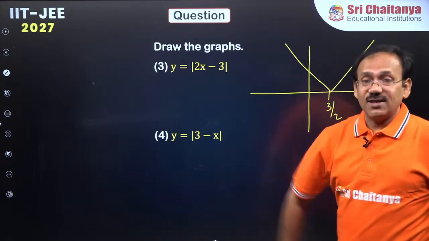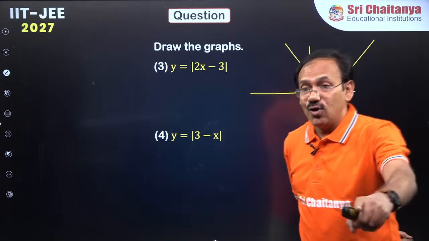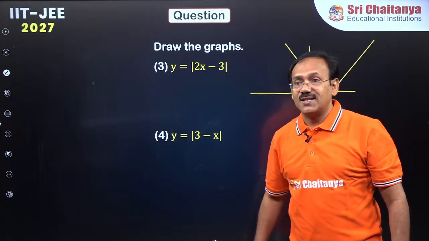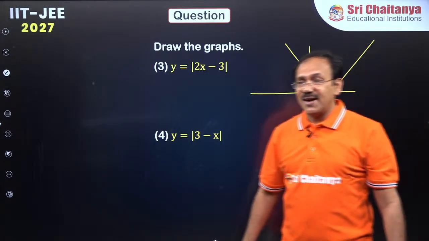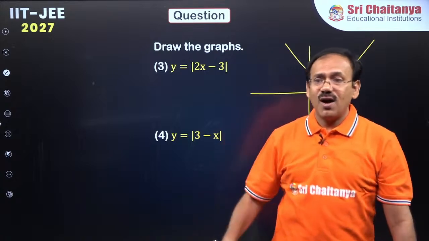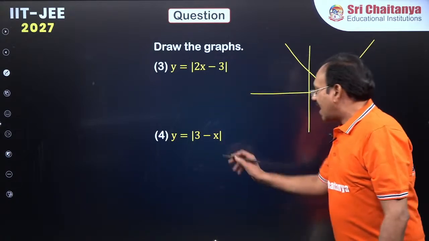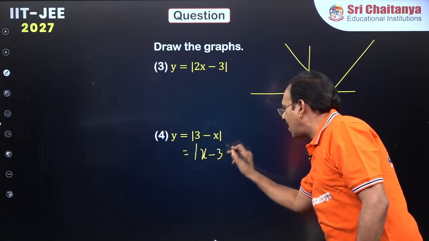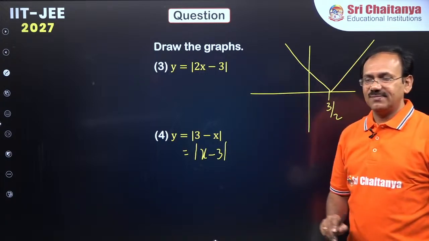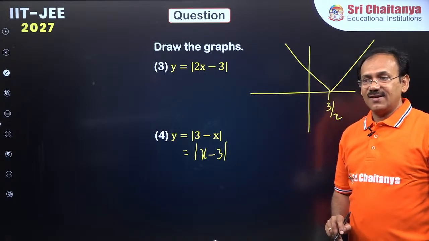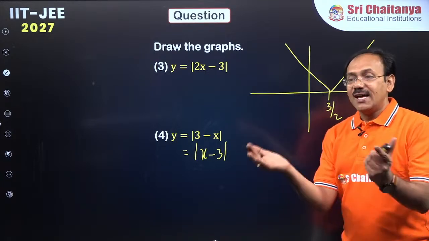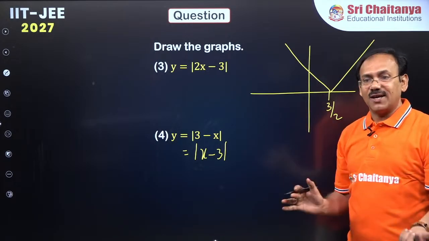Now modulus of 3 minus x. You know modulus of x minus 3. How to draw the graph of modulus of 3 minus x? Modulus of 3 minus x and x minus 3 are the same. Both are same, because mod x and mod minus x are the same.